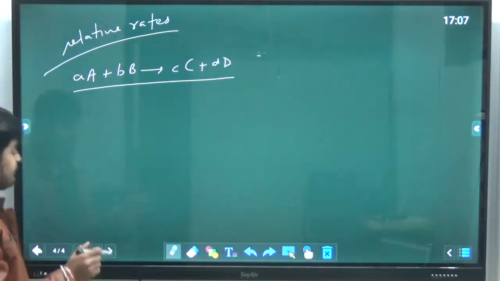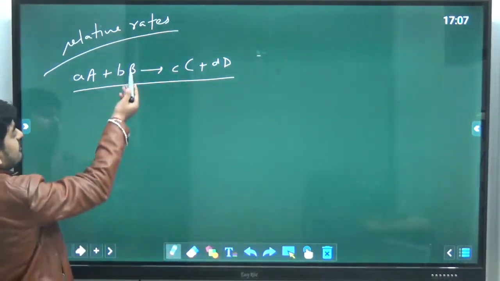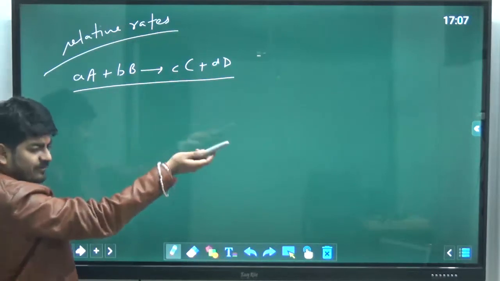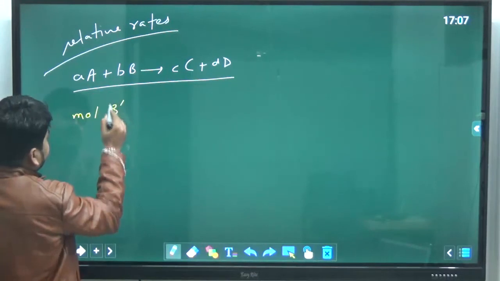For the mole balance, if you do, you will get the equations. If I talk about B, A and B are the reactants, obviously. So let me represent it for B.